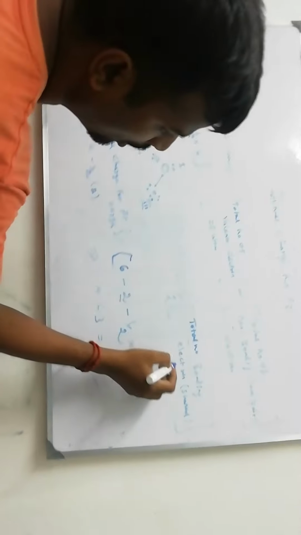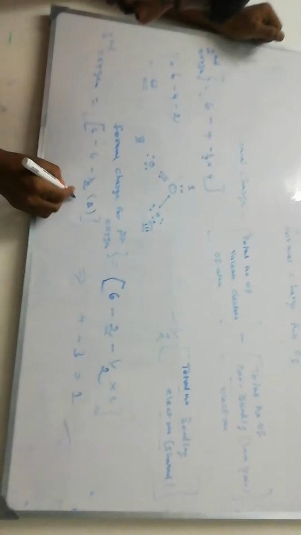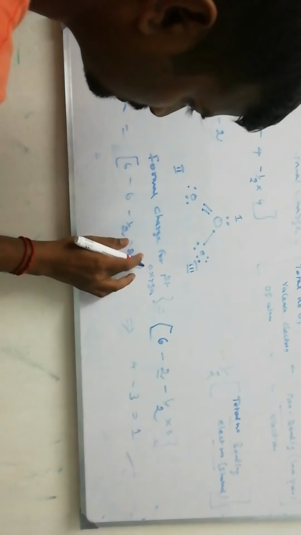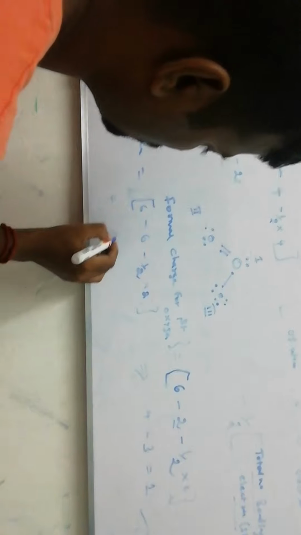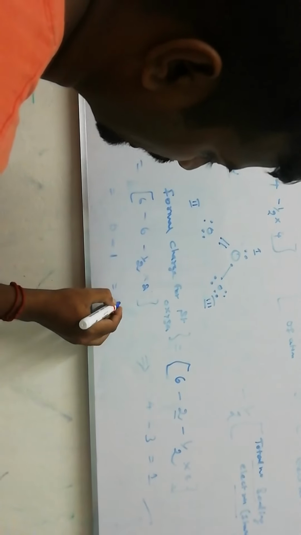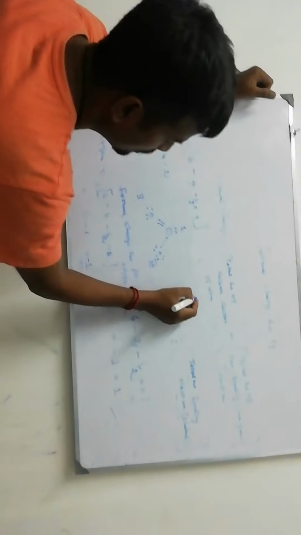So 6 minus 6 equals 0, 0 minus half into 2 is minus 1. So the formal charge is minus 1.